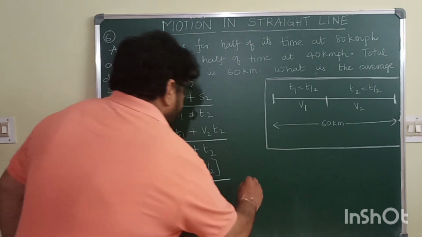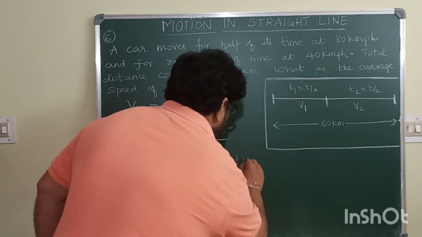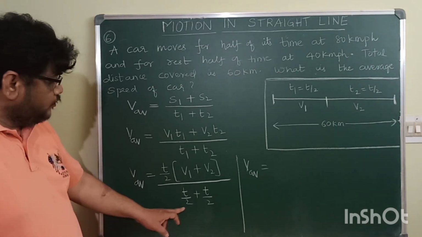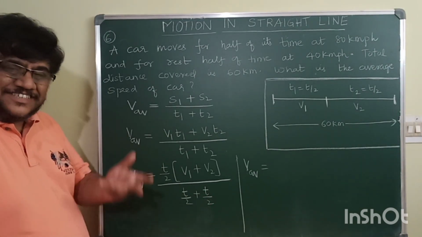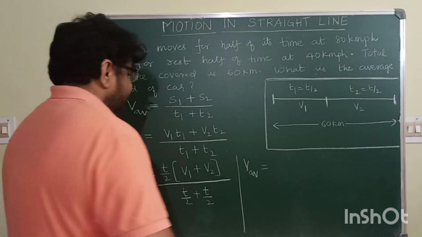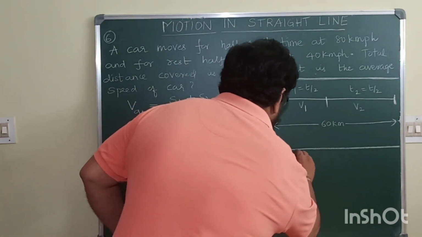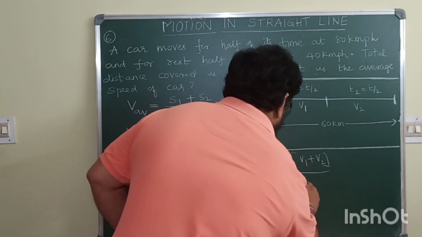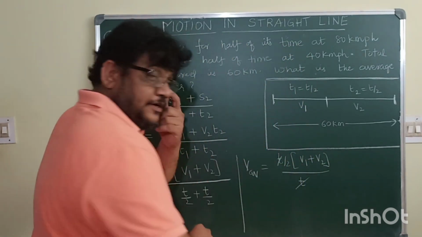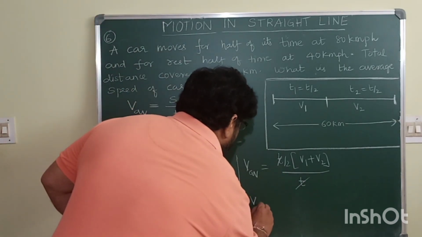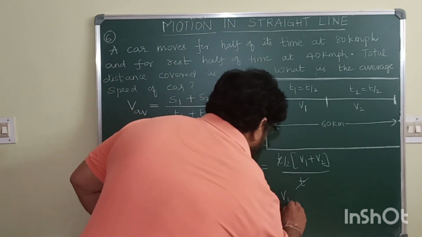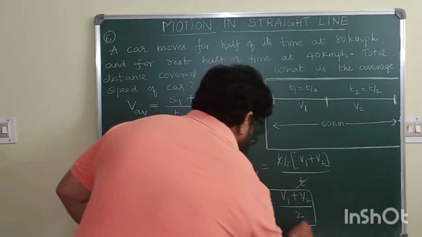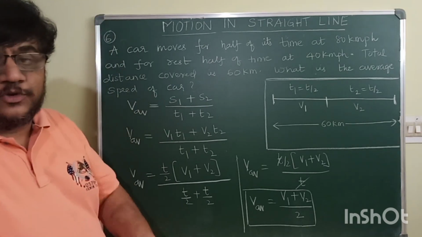So V average is equal to, T by 2 plus T by 2 is T. So T by 2 into V1 plus V2 divided by T. T in numerator, T in denominator gets cancelled. So V average is V1 plus V2 by 2.